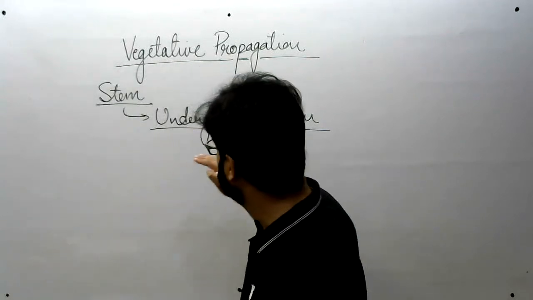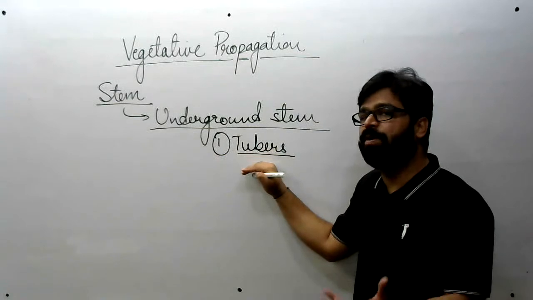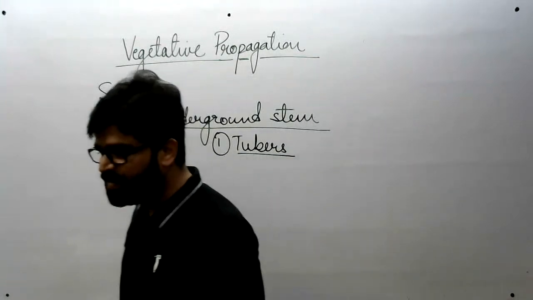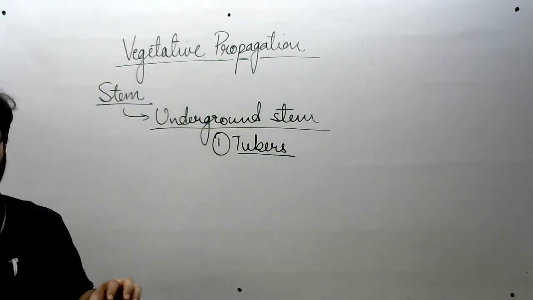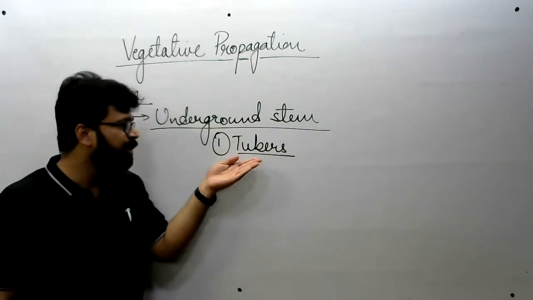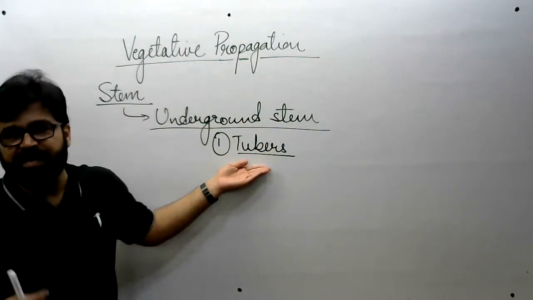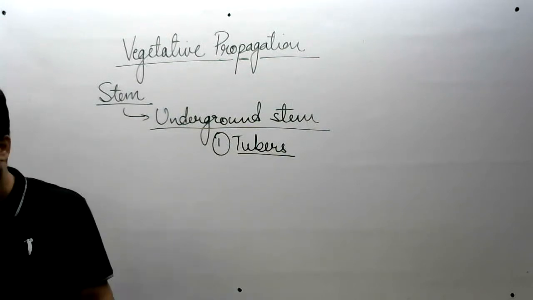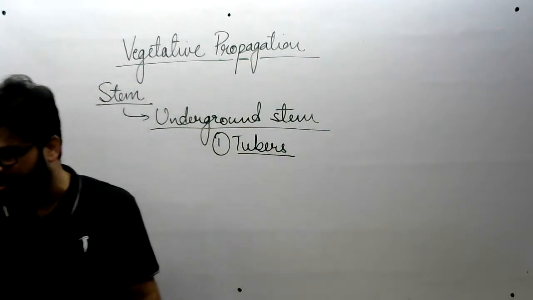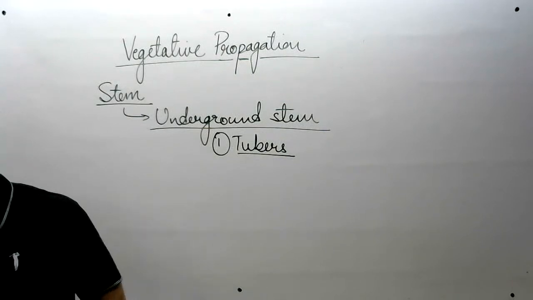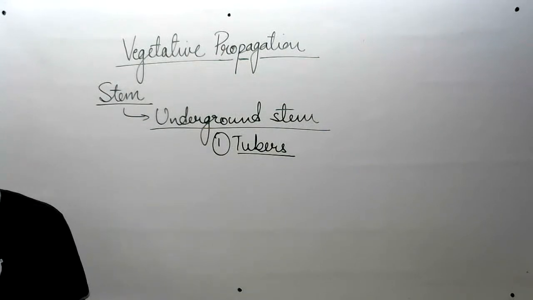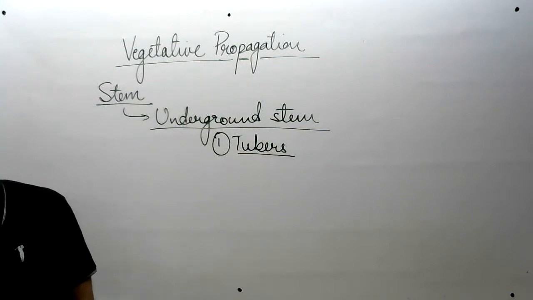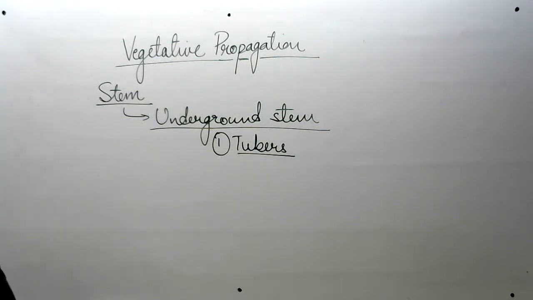How is this a stem, and why is it not a root? How did we decide that despite being underground it is not a root, it is a stem? Yes, anyone? Any answer? Jayendra, Pratima, Rohit, Harsha. Yes. Three Cheers is saying it contains nodes on it.